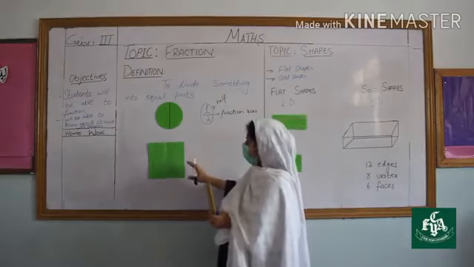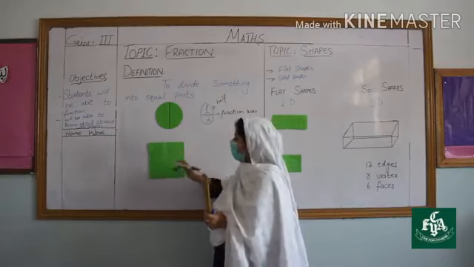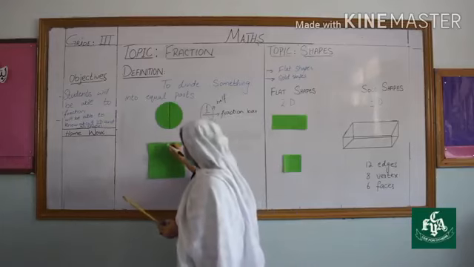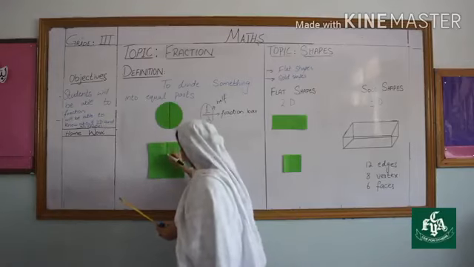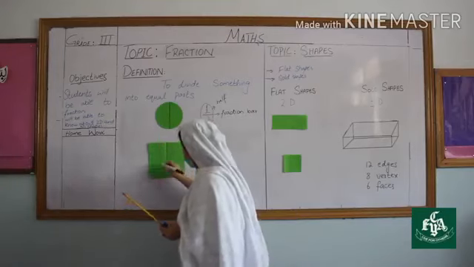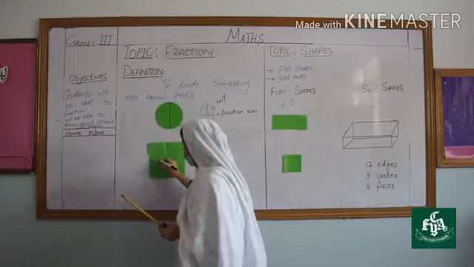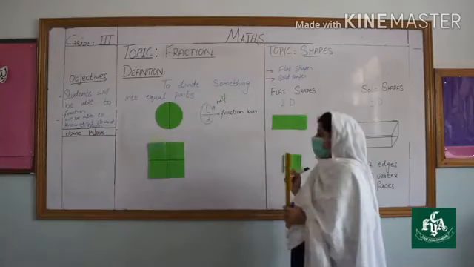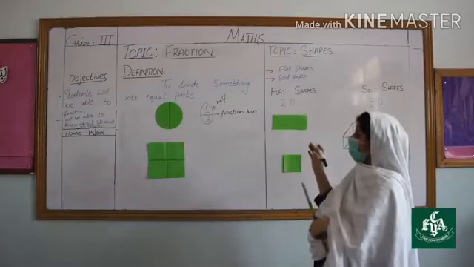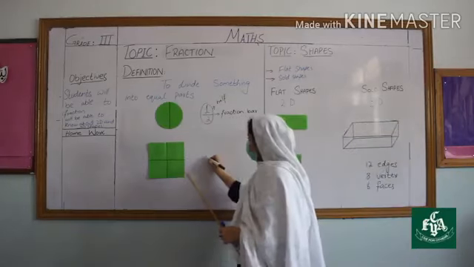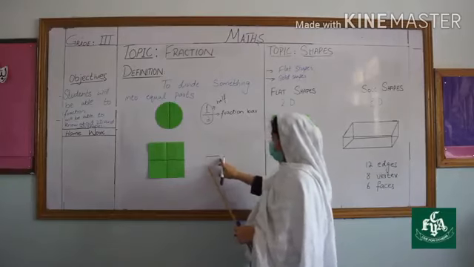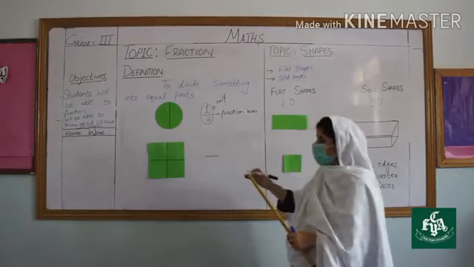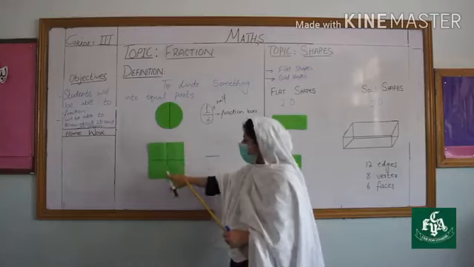Another example: here we have a square, and if I cut the square into 4 equal parts, how will we write it in fraction form? Below the fraction bar, I will write the total number of pieces.